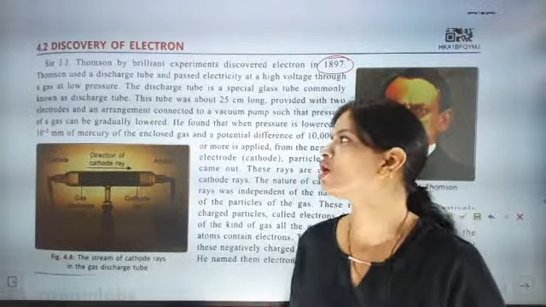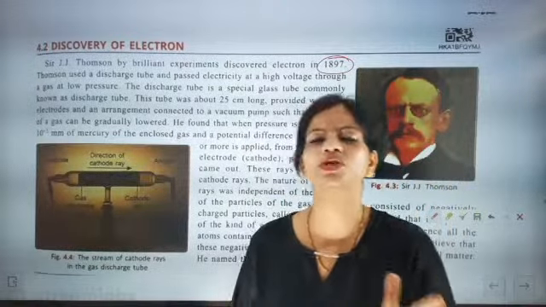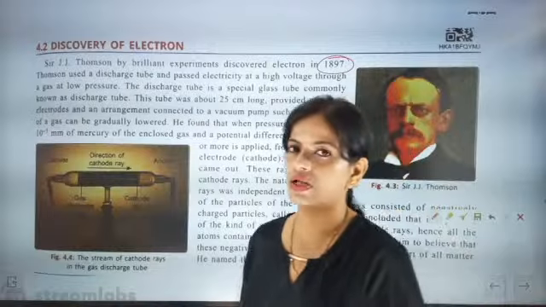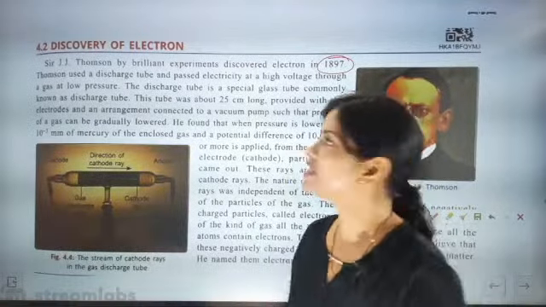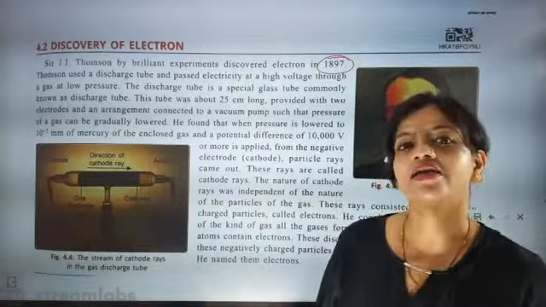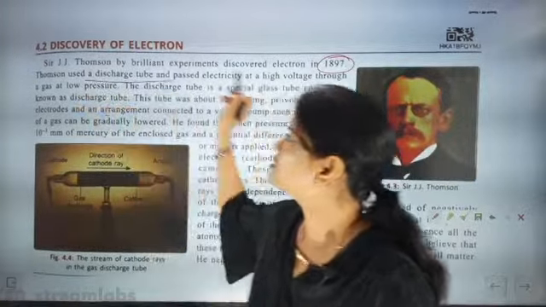Now we are going to talk about the first charge. What is the type of charge present in the atom? It was first discovered by J.J. Thomson, in which year? 1897. He discovered it in 1897. Okay, now J.J. Thomson used a discharge tube.